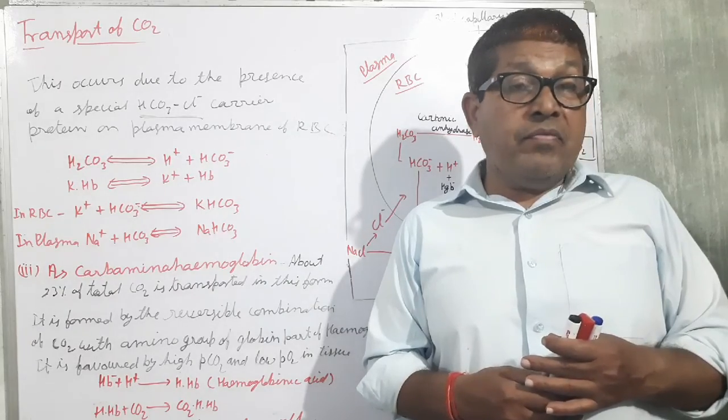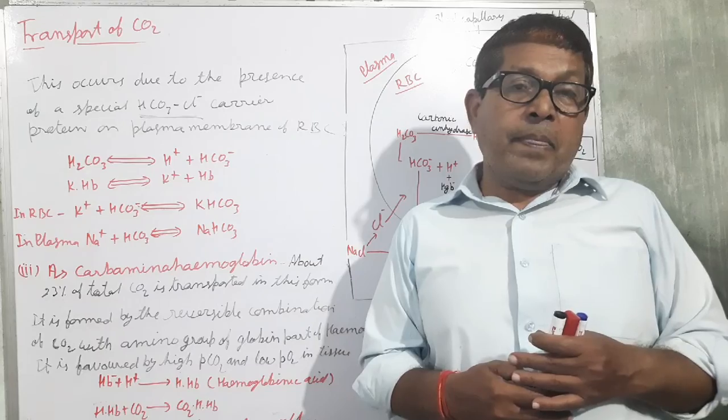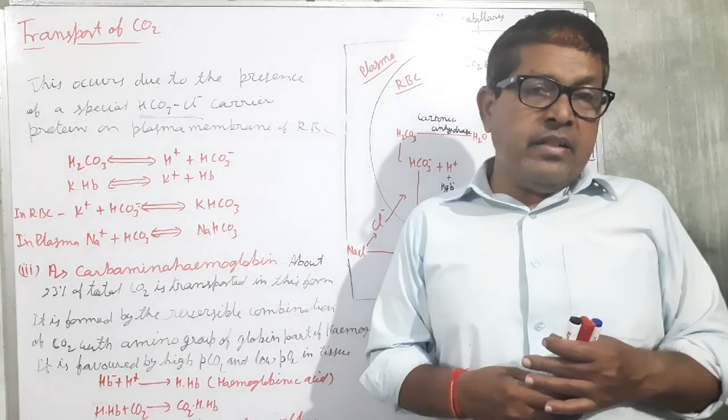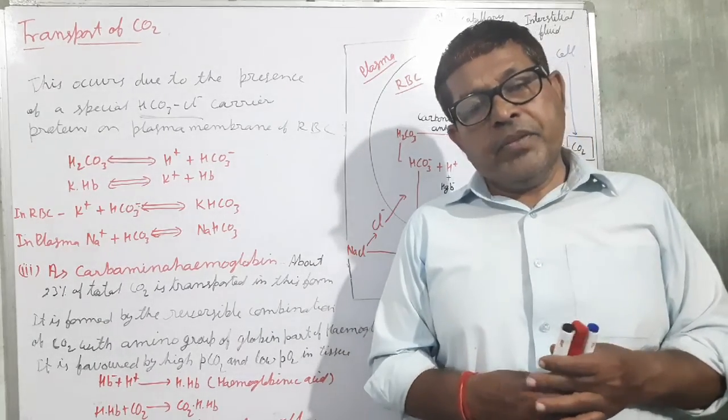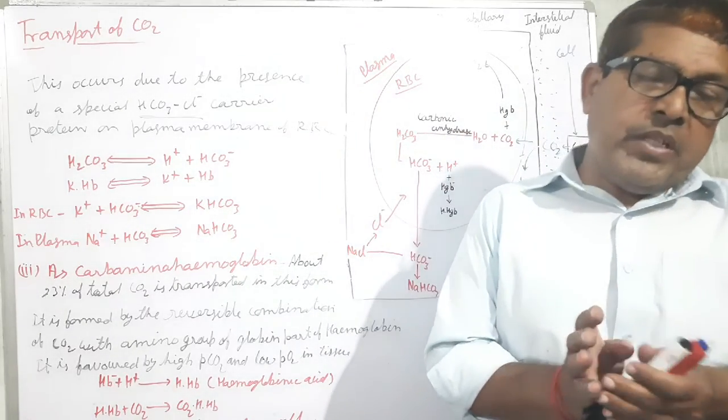Partial pressure of oxygen is more, which favors the dissociation, and as a result carbon dioxide is released. Thank you. That's for today.